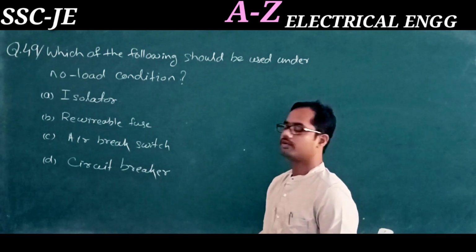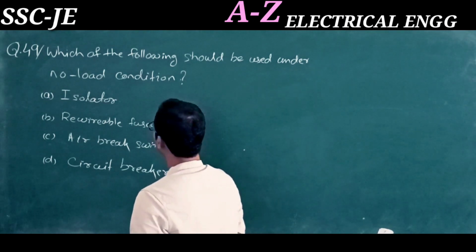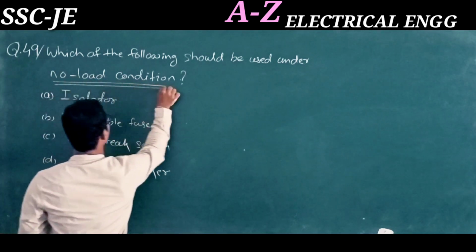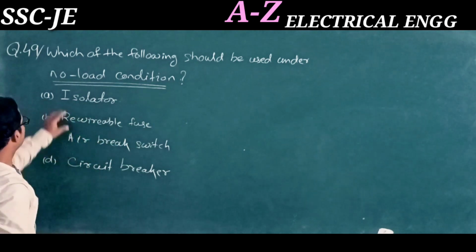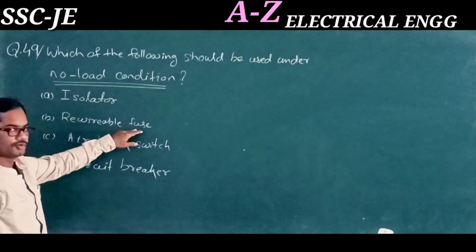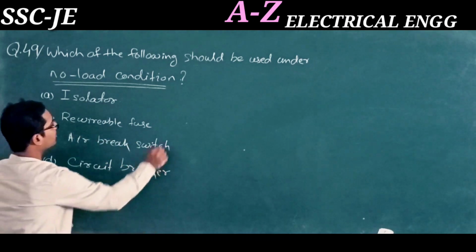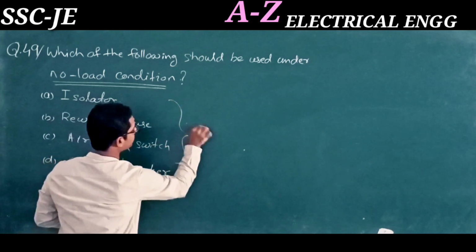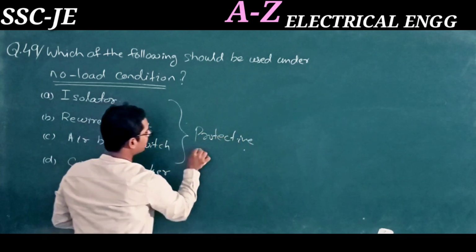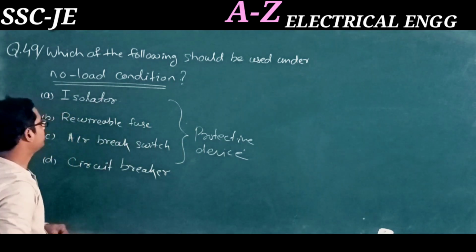Question number 49. Which of the following should be used under no load condition? The options are isolator, rewirable switch, rewirable fuse, air break switch, and circuit breaker. These are all protective devices in the power system.